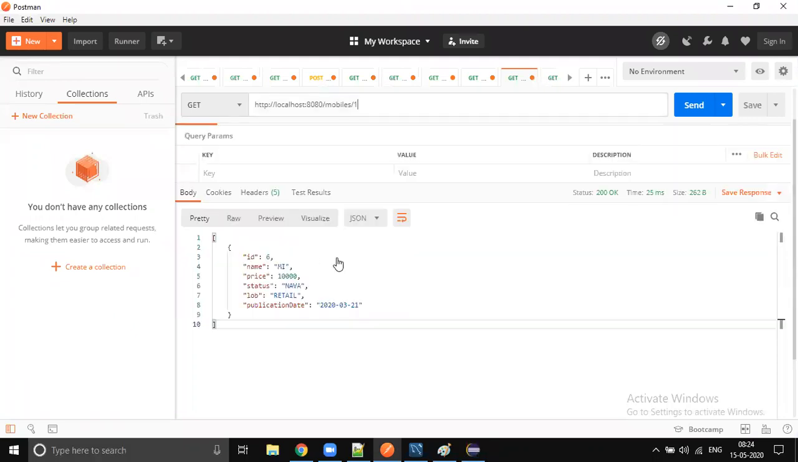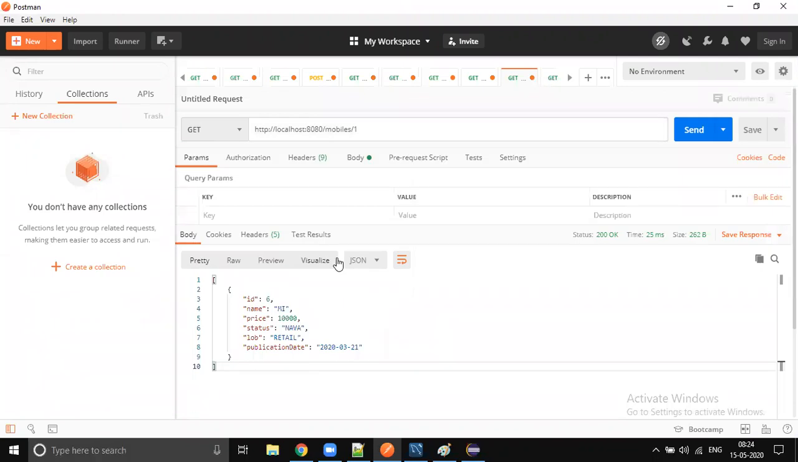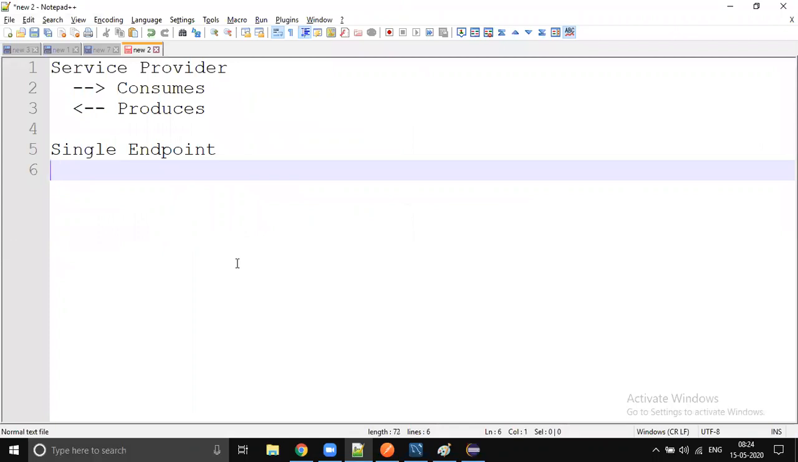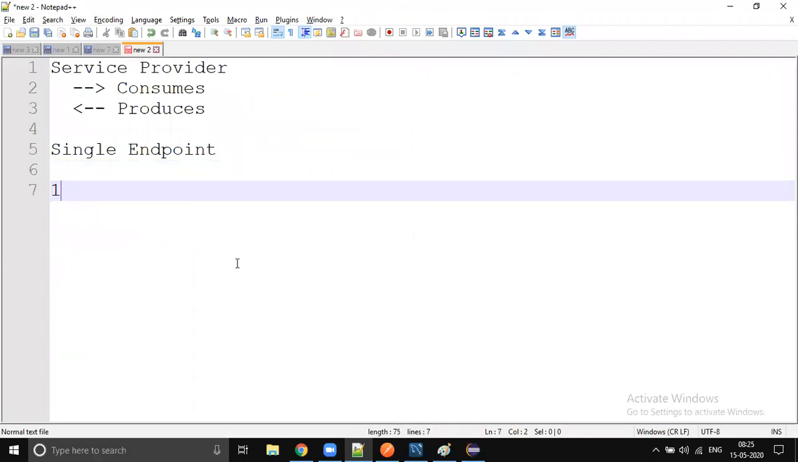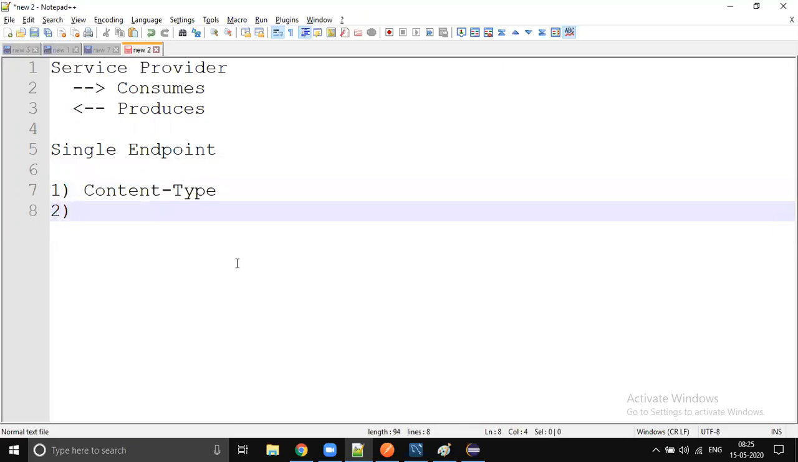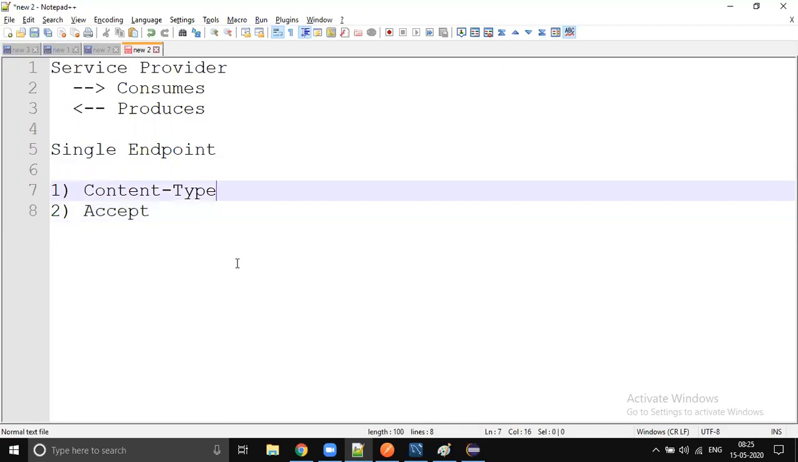If I want to get the data in XML format, then we need to pass one header parameter. There are two important header parameters which you have to remember. One is content type, and the second one is accept. Content type depends on which point of view you are thinking from. It is a little confusing, for example from Postman, right?